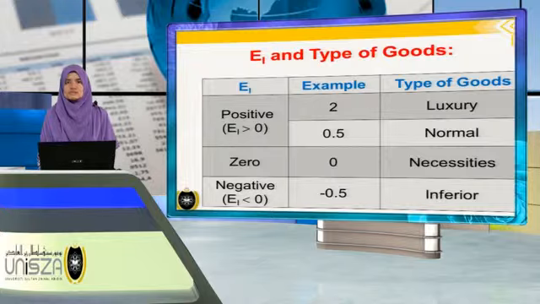The second one is 0, so we have EI equal to 0 for the goods we call necessities goods. And the last one is negative, that means EI is less than 0, for example negative 0.5, so we call it inferior goods or Giffen goods.